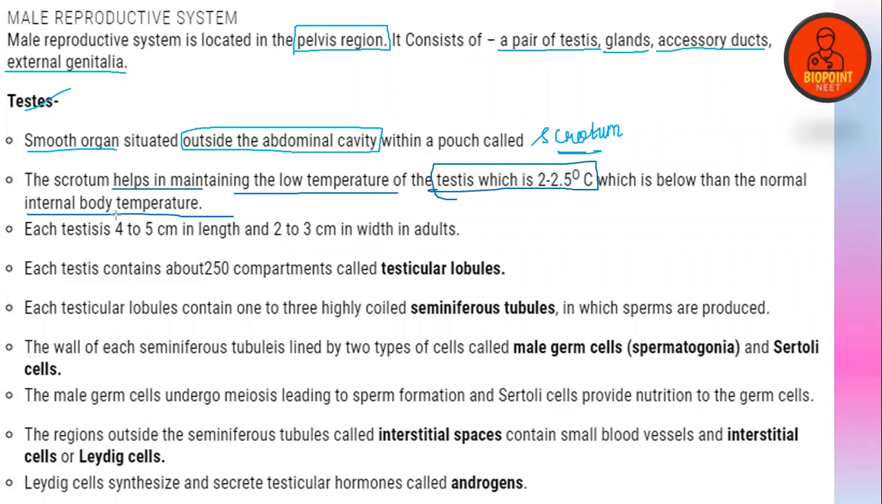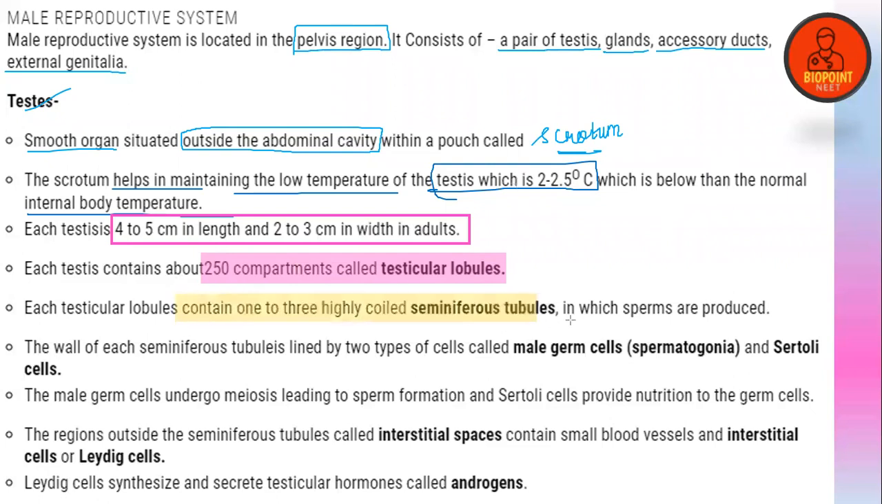Each testis is 4 to 5 centimeter in length. Very important, I'm highlighting it in order to make you clear about it. So 4 to 5 centimeter in length and 2 centimeter wide in adult. Each testis has 250 compartments called the testicular lobules. Each testicular lobule contains 1 to 3 highly coiled seminiferous tubules in which the sperms are produced.